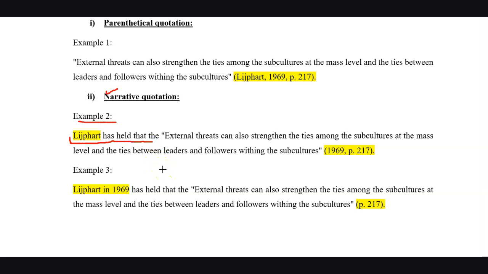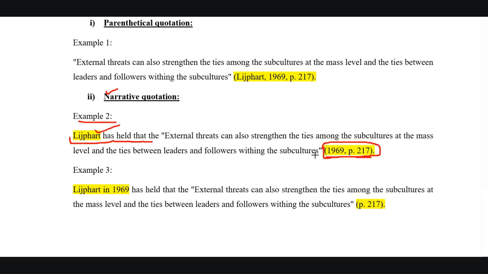That is, external threats can also strengthen the ties among the subcultures at the mass level and the ties between the leaders and followers within the subculture. Quotation marks and parenthesis open, year of publication, comma, page number, parenthesis closed. Here in this method, we have narrated the name of the author in our own text, and we have put the other information, that is publication date and page number, within the parentheses.